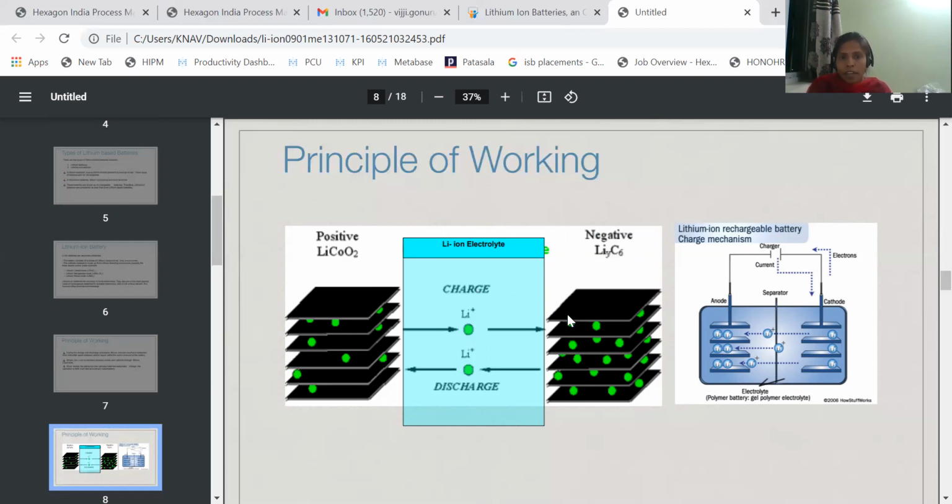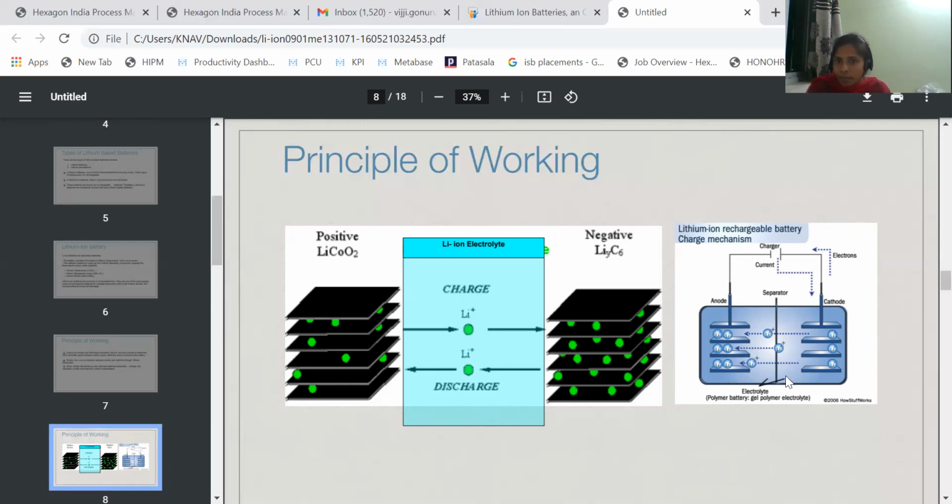Here the cathode and anode are separated with the help of a separator. And see here, the lithium ions are migrating. In the charging process, what is happening? Lithium ions migrate from cathode to anode. But in the discharging process, lithium ions are transferred from anode to cathode. So this is the migration of lithium ions from one electrode to another.